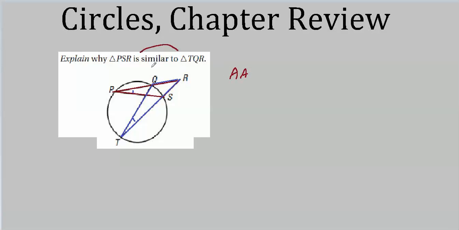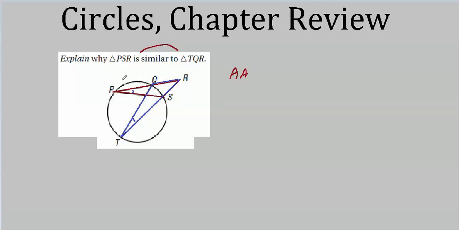Pretty easy. And angle, angle, that's a good place to start when you're trying to show similarity, especially when they haven't given you any side lengths. That's a good clue that you're going to have to find a couple of congruent angles because there might be other ways to show similarity by using ratios of intersections.